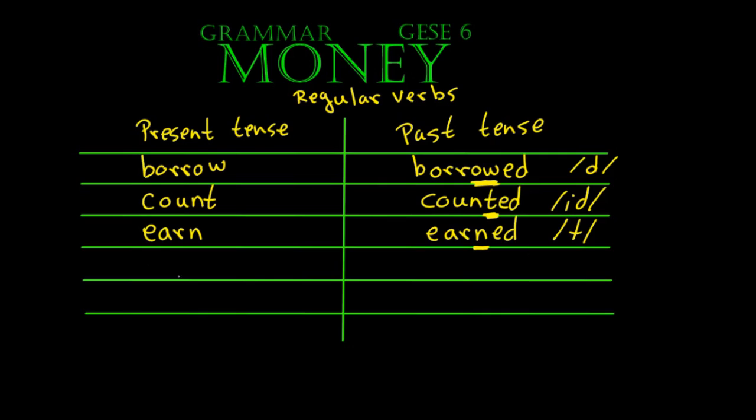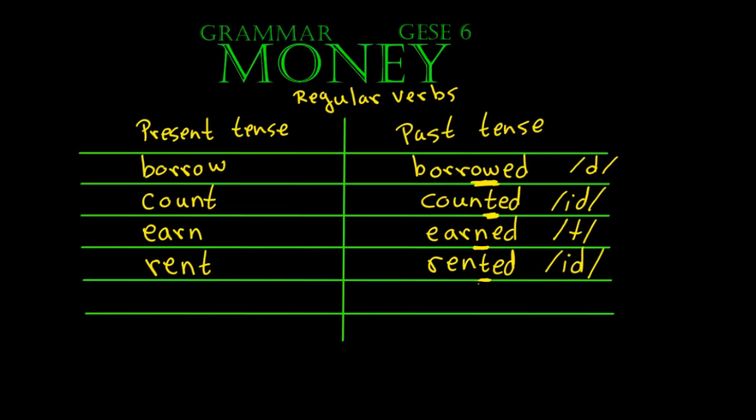Another verb that we can use is rent. So this would be similar to count because it also finishes with a T, so it would be rented. Rented. So it finishes with the sound id.